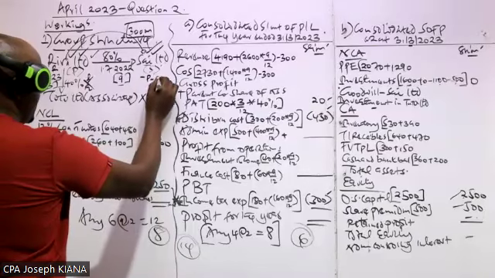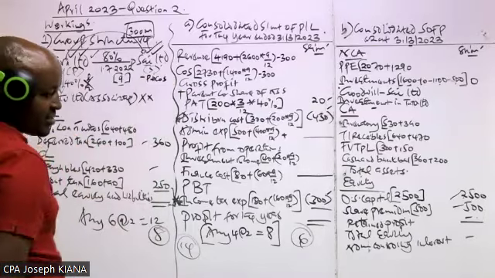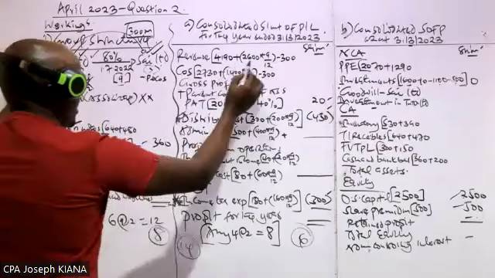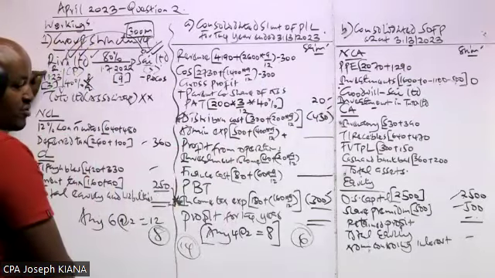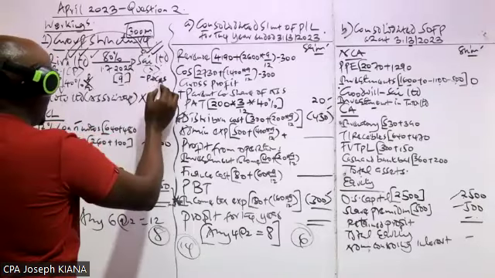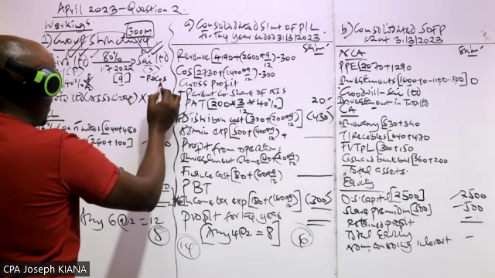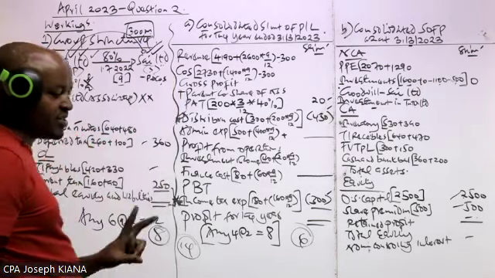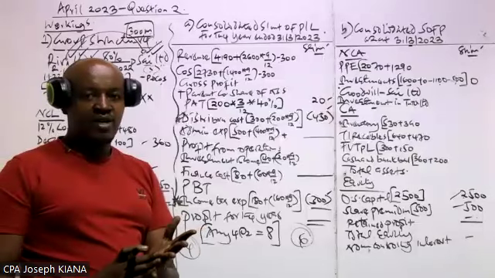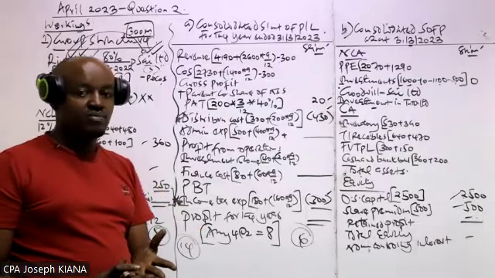But I've said purchases is part of the cost of sales. That's why we deduct this from the revenue here, because that should not be accounted for as revenue from the group perspective. And this one we deducted from the cost of sales because it was included in the cost of sales of the subsidiary. That is very important. Any sales between the parent and subsidiary, eliminate that from the group sales, eliminate that from the group cost of sales.